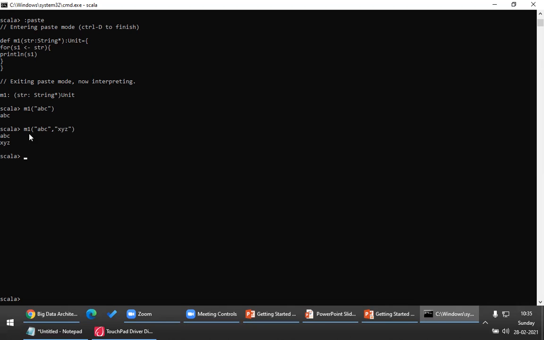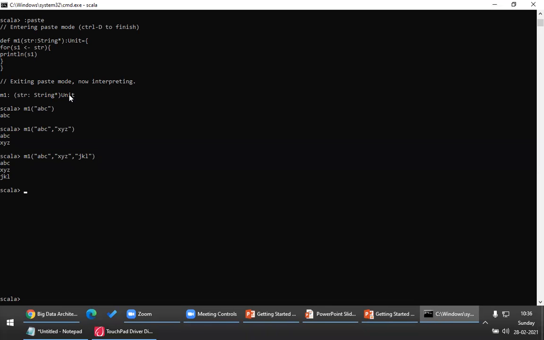You can call m1 with ABC, one string. I can call also with two strings. I can call with n number of strings. This is something very important. So this is what we call methods with varargs.